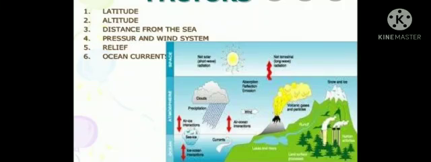The climate of a place also depends on its height. That means it depends on whether the place is in the hills or the plains. The air gets cold as we climb higher, so places in the hills are colder. That is why people go to hill stations for their summer holidays. These places have a temperate climate which is cooler than the warm climate of the rest of our country. The next is the wind and rain.